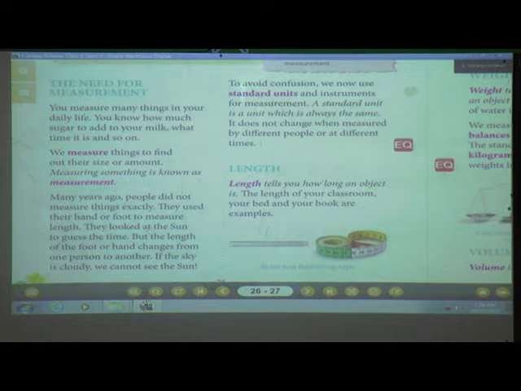Now they looked at the sun to guess the time. Many years ago there was no clock, no watch, nothing. So how did they know the time? They used to look at the sun to guess the time. When the sun rises early in the morning, at 6 o'clock, they think it's 6 o'clock.